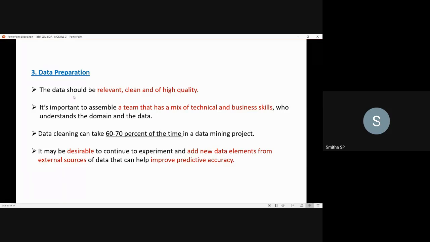Coming to the data cleaning process, the time you will take for this is approximately 60 to 70% of the time meant for the data mining project. While collecting this data, if the team members desire new data elements in addition to the existing data, they can add them, which helps them improve the predictive accuracy.